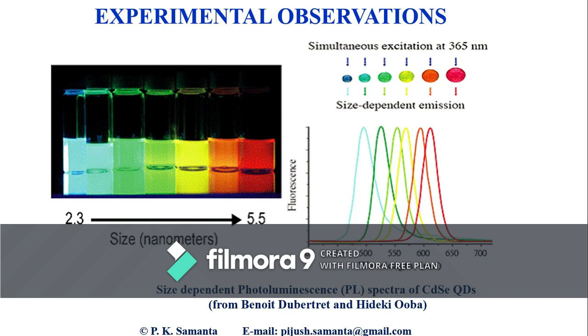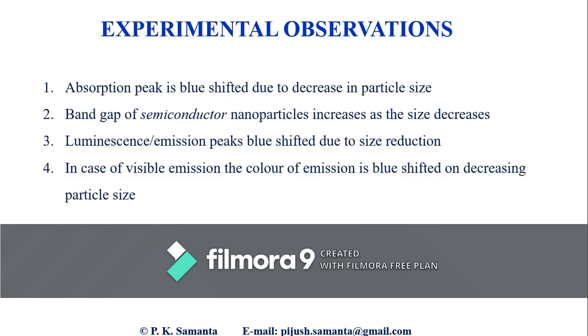So to summarize the experimental observations, we can say the absorption peak gets blue shifted on decreasing the size of the nanoparticles. We also observed an enhancement of the band gap on decreasing the particle size.